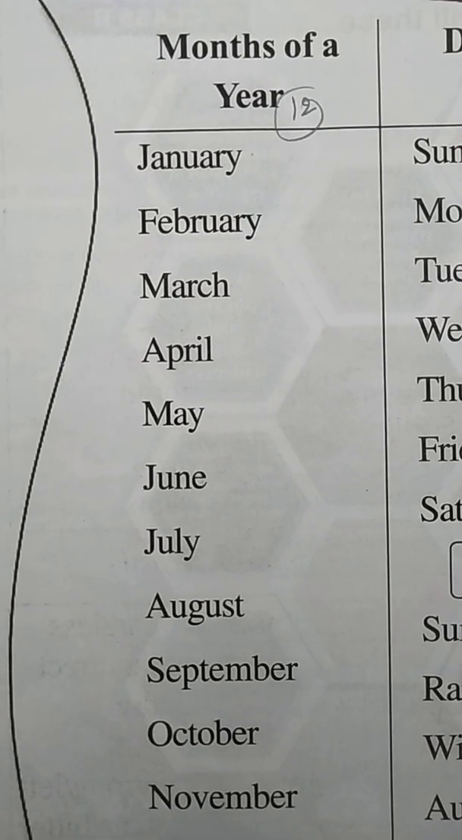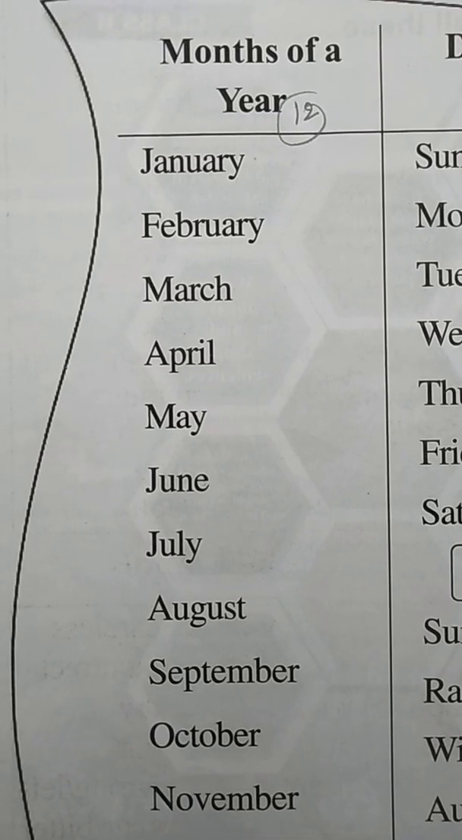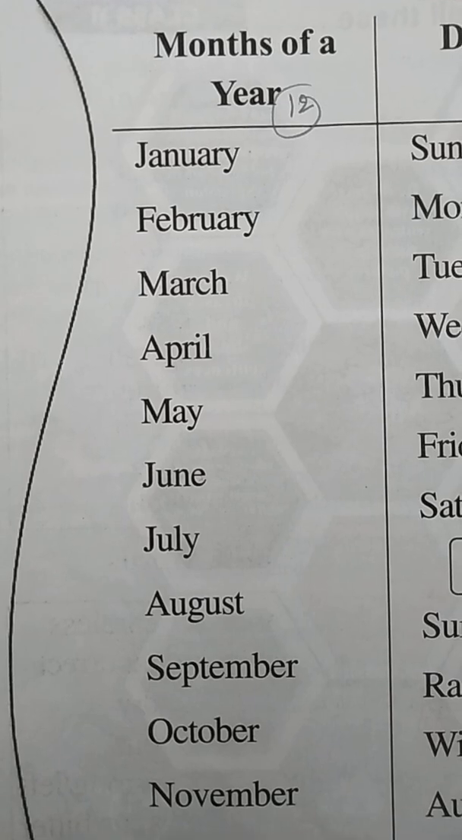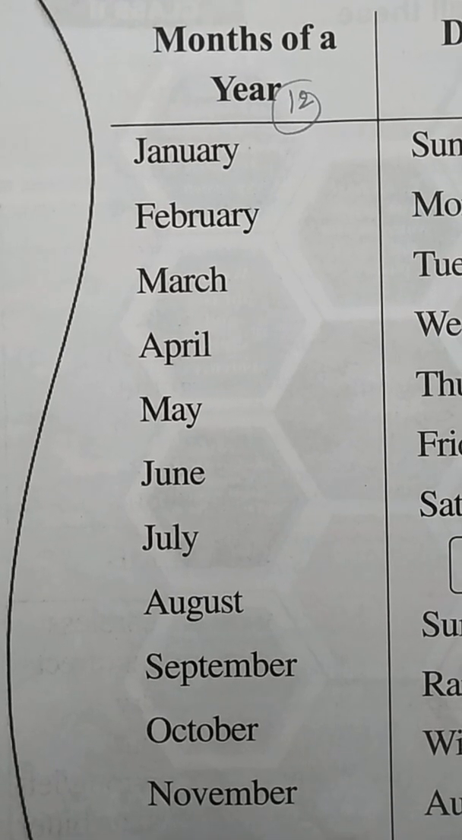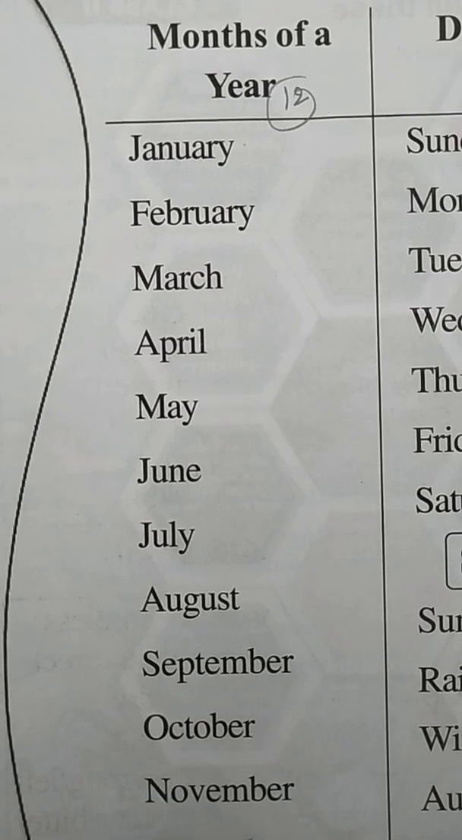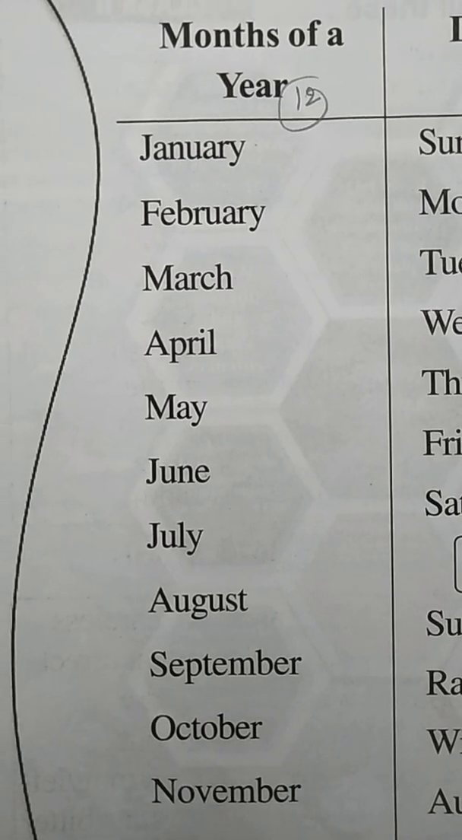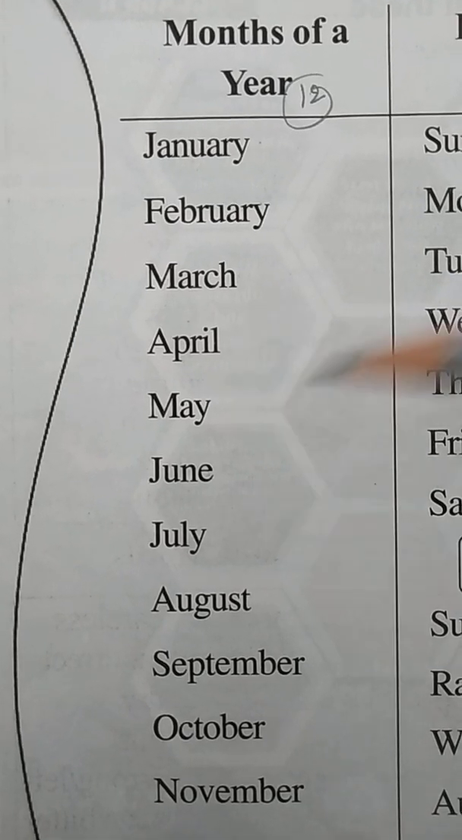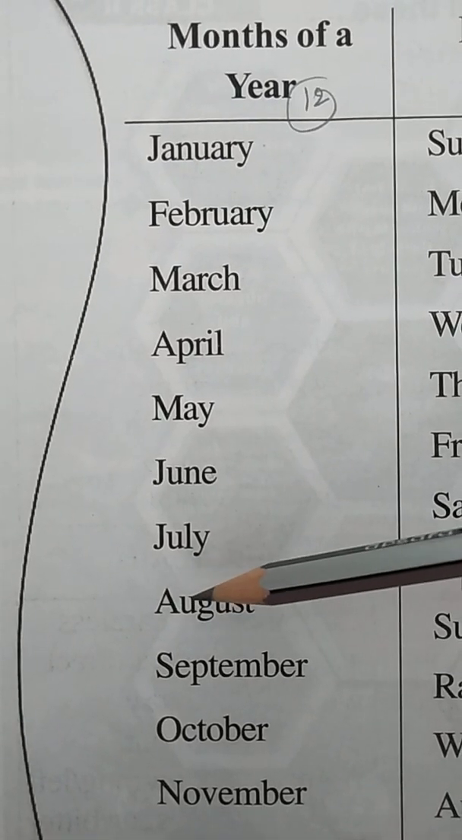Okay. Then what is the next month of the year? After July comes, which month comes after July? Yes, August. And it is called the eighth month of the year. Yes, August spelling is